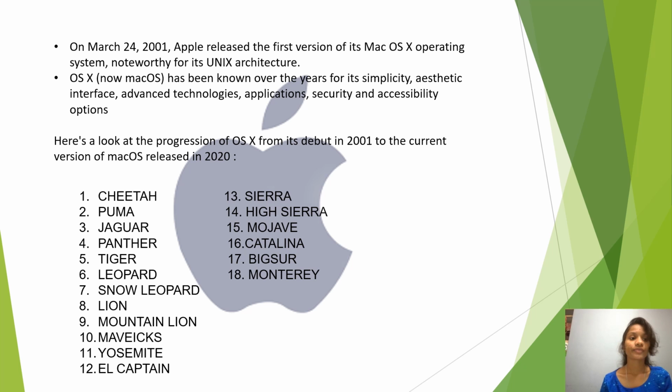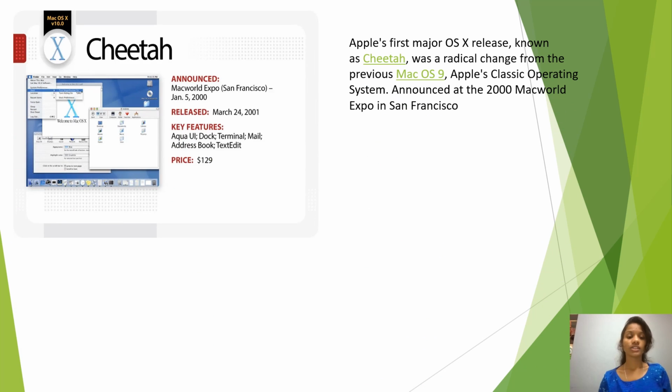Now let us see at first what Cheetah is and what the key features of this operating system are. It was released on March 24, 2001, and the key features of Cheetah are Aqua UI, Dock, Terminal, Mail, Address Book, and TextEdit. It is the first major Mac OS 10 release.